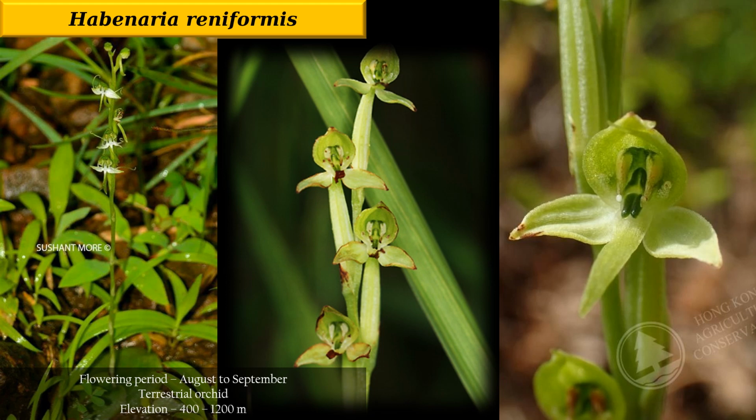Habenaria reniformis has a flowering period from August to September, the elevation is 400 to 1200 meters, and in India you will basically find it in Assam, Manipur, Meghalaya, Mizoram, Nagaland, Sikkim, Jammu and Kashmir, Uttarakhand, Jharkhand and Odisha. These are the specific regions where you will find it. Then we move to our next Habenaria species.